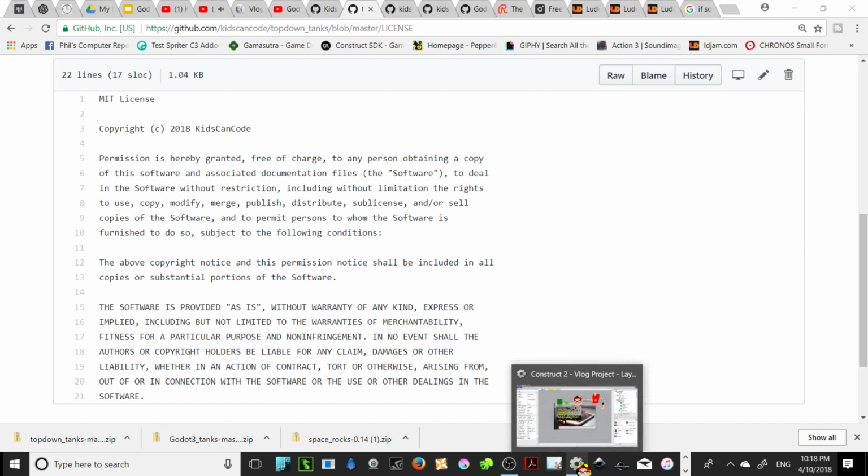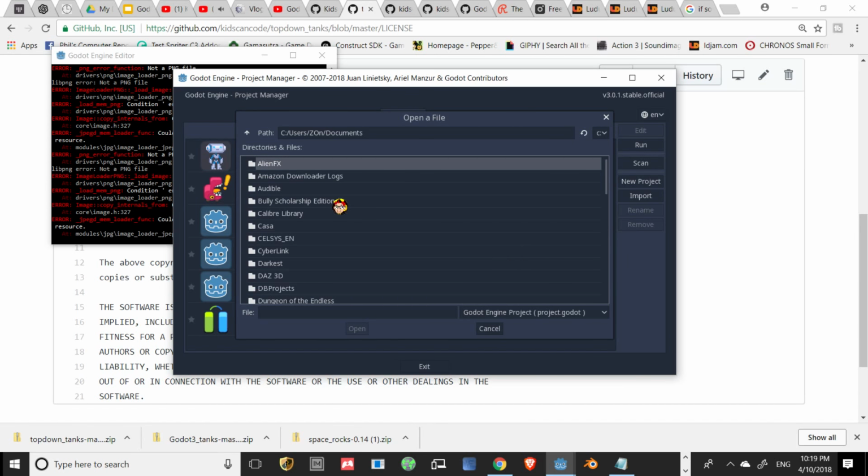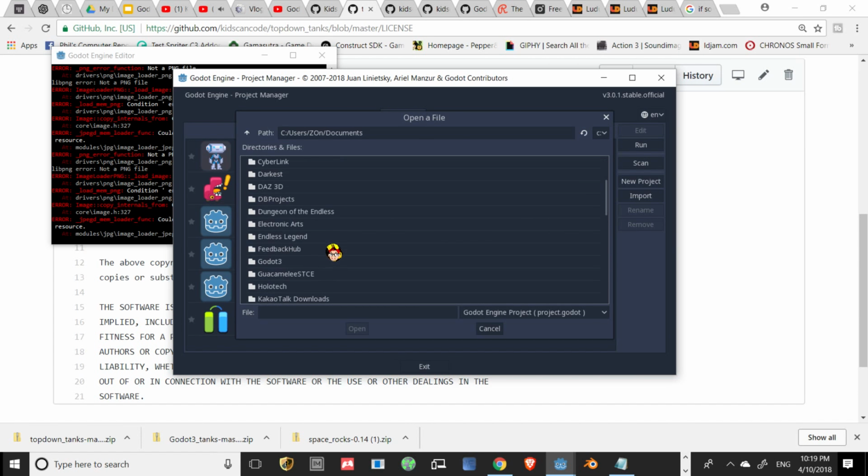Okay, project list. We're going to import. Import's the best way. We're going to browse right here. Again, this is for the beginners. We're going to look at Godot 3. Click that right there. And then we're going to find the thing that we're working for, which should be tanks. Something about tanks. I'm just importing this right now. I'm looking for tanks.